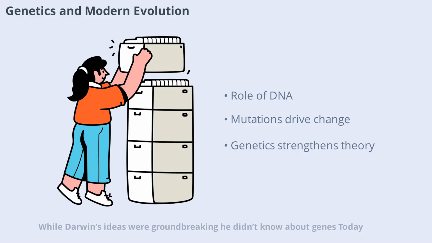While Darwin's ideas were groundbreaking, he didn't know about genes. Today, we understand that evolution works through changes in DNA. Mutations, random changes in genetic material, can introduce new traits. Some of these traits may help an organism survive, while others might not. Over time, beneficial mutations spread through populations, while harmful ones tend to disappear. This genetic perspective has made evolutionary theory even more robust, allowing scientists to trace the ancestry of species and understand how complex traits develop.